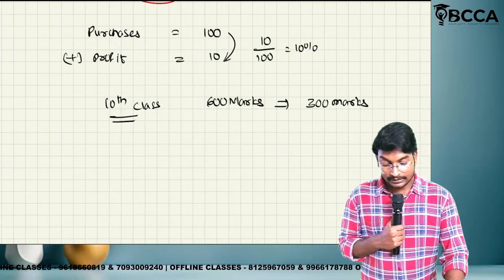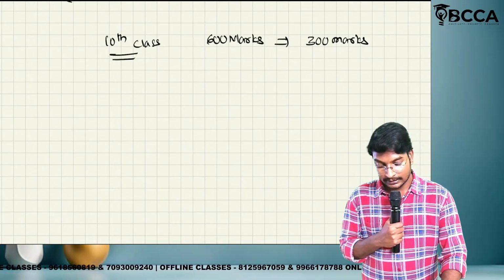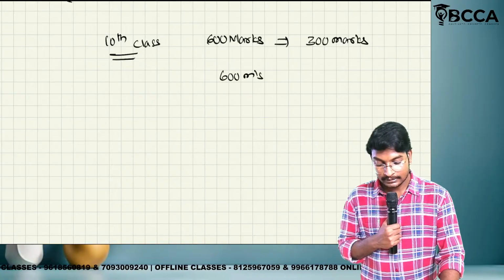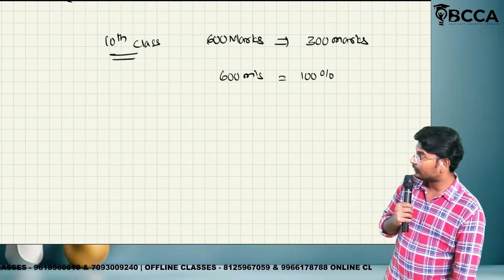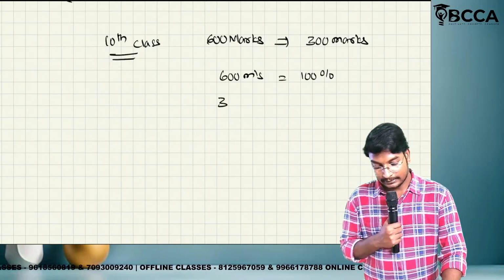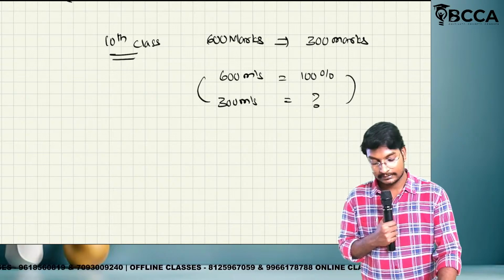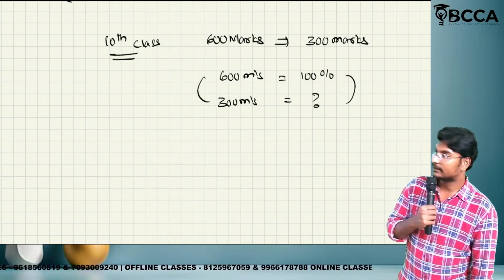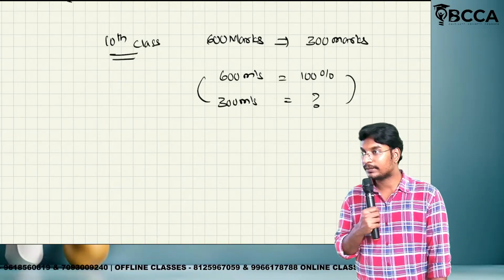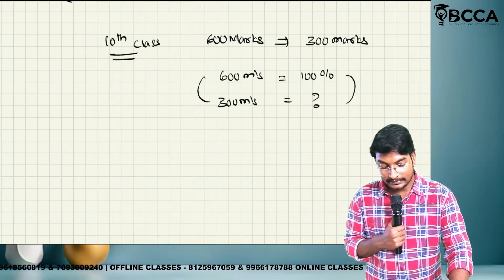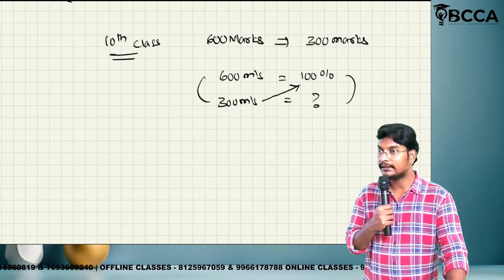Okay, now. This is a simple calculation. We can call it cross multiplication also. 600 marks is equal to 100 percentage. Then 300 marks is equal to how much percentage? A simple calculation. 300 into 100 divided by 600.